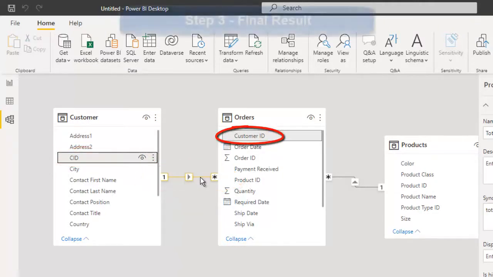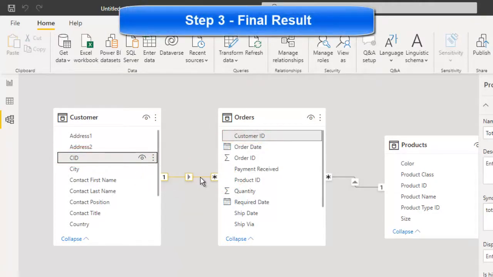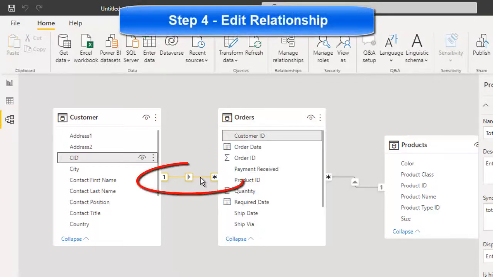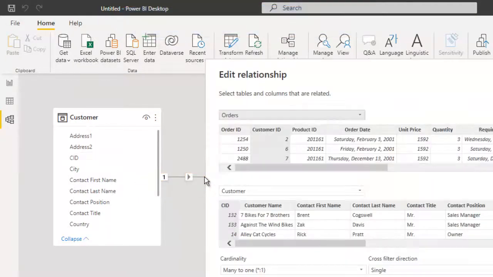So sometimes the names aren't the same. Usually they are, but if they aren't, you'd have to manually set that up. If it wasn't set up properly, you're going to get wrong results. You can click on this line in between the two to get a more detailed relationship between these. And you see it says the orders table is through the customer ID, the customers table to the CID, and looks like it's a many-to-one relationship and a single link.